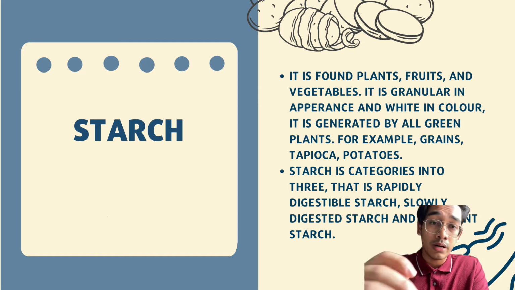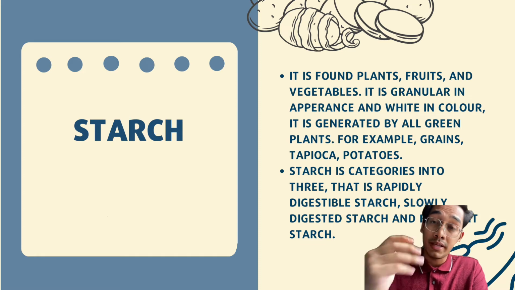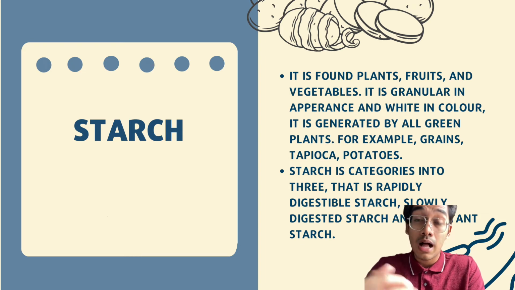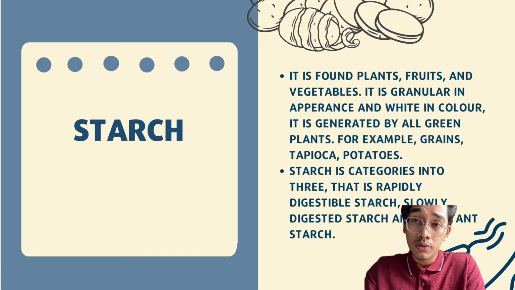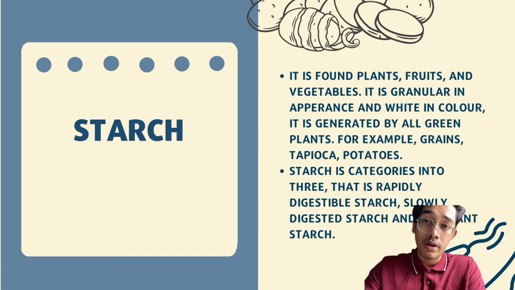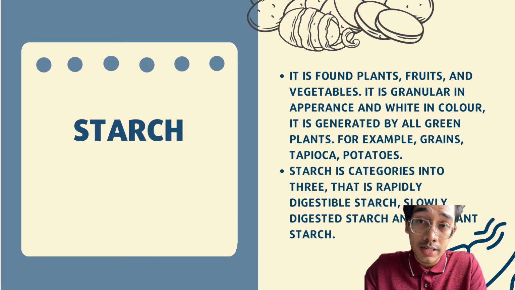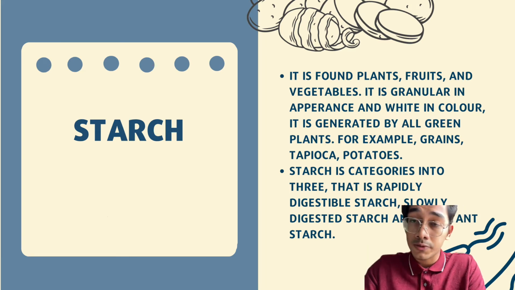Starchy foods are the primary source of carbohydrates for all of us. They play a crucial role in a nutritious, well-balanced diet, as they provide our body with glucose, which is the main energy source for every cell. They also provide a range of vitamins, minerals, fibers, and other nutrients. Starch is also categorized into three: rapidly digestible starch, slowly digested starch, and resistant starch.